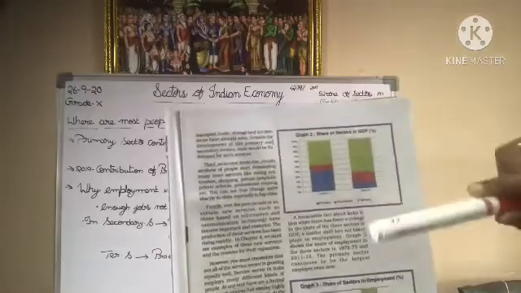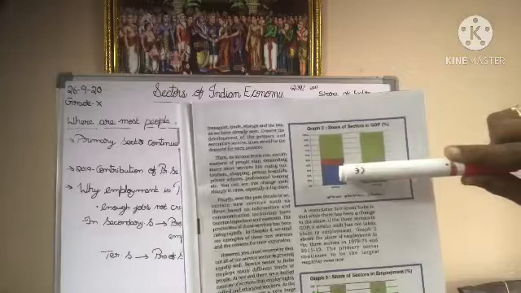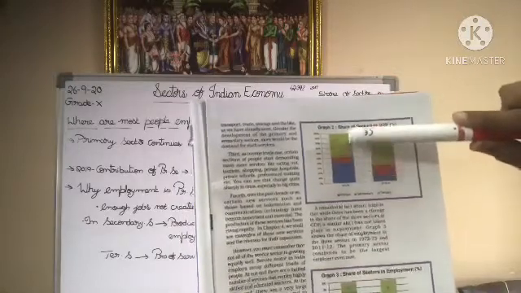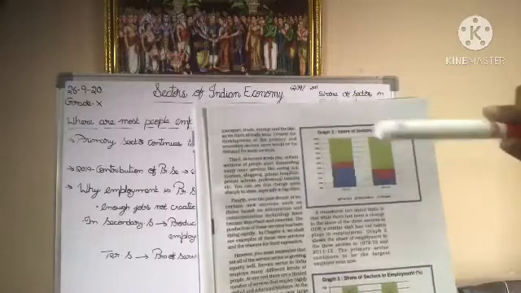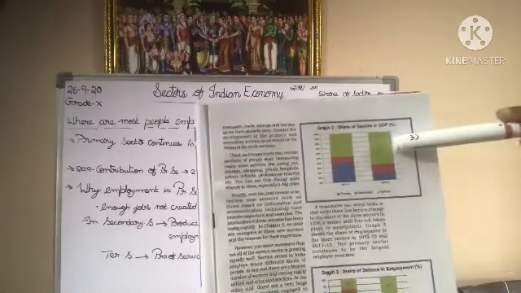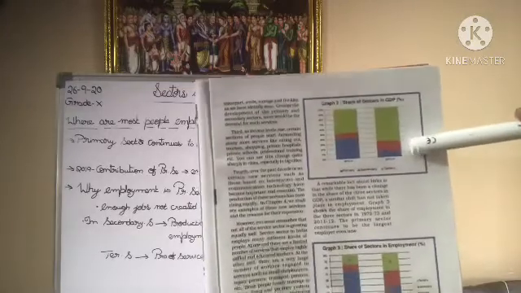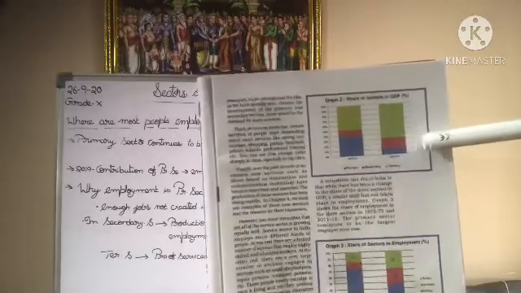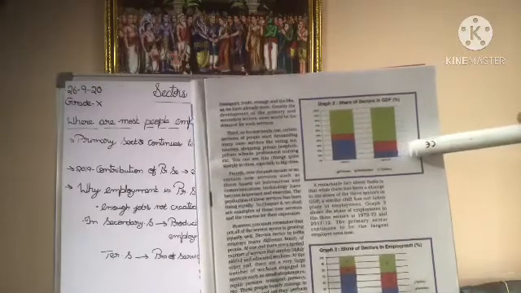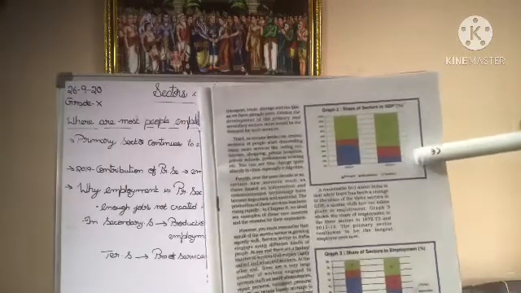So here the contribution to GDP of the primary sector was more. Both the primary sector and the tertiary sector were equal at that time. But see the shift of the importance. When we came to 2013-14, the contribution of the primary sector with respect to GDP became very less.